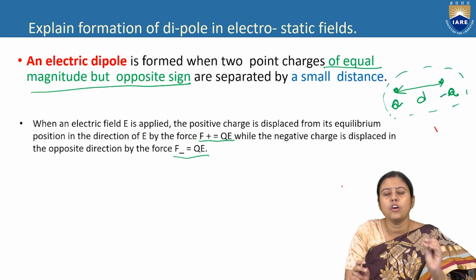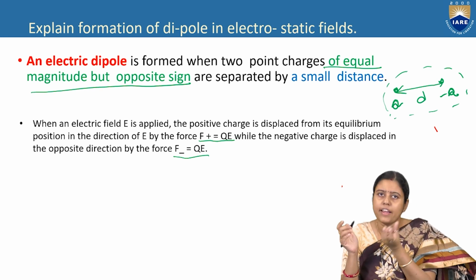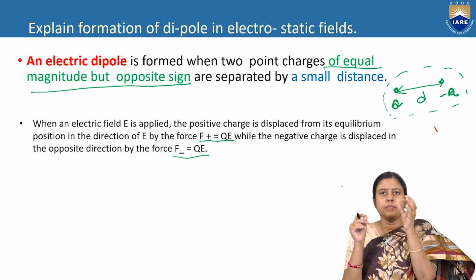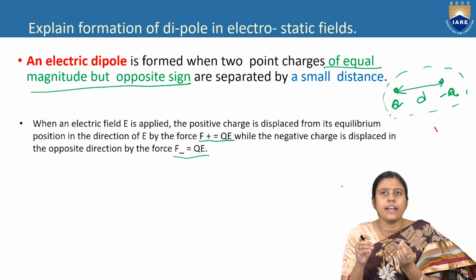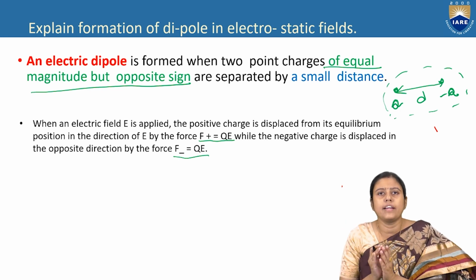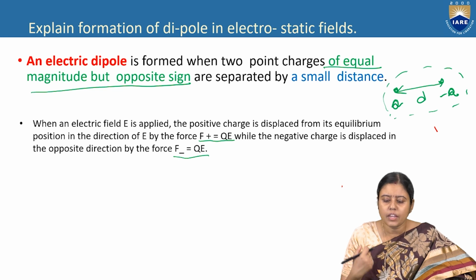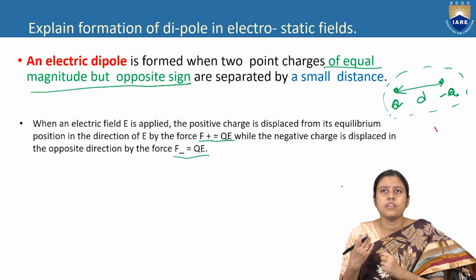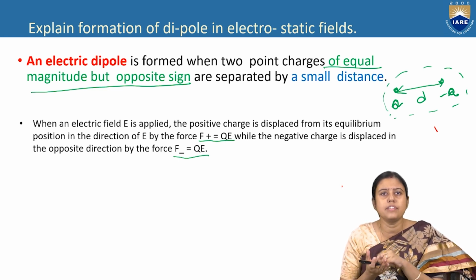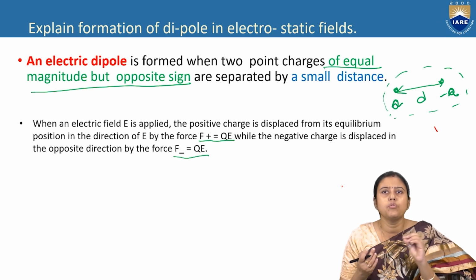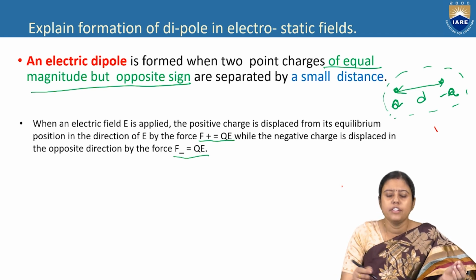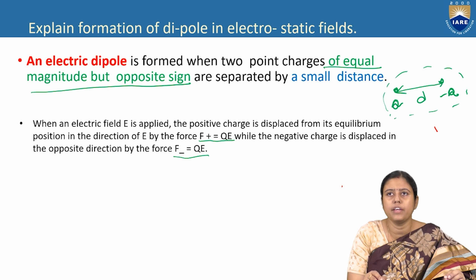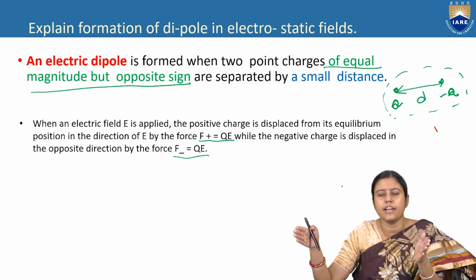Again I am giving the example: we have one atom, it has a positive charge and a negative charge. Now we are connecting it with a battery, so there will be an electric field. The positive charge is displaced from its equilibrium point due to the force QE. Similarly, the negative charge is also displaced in the opposite direction.